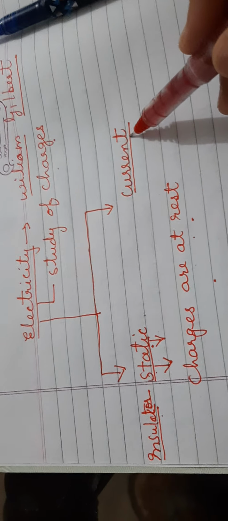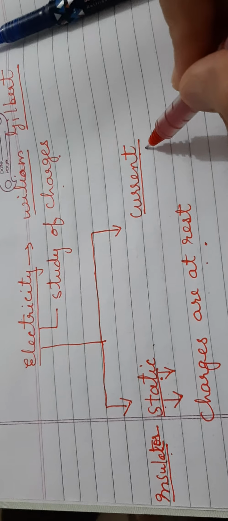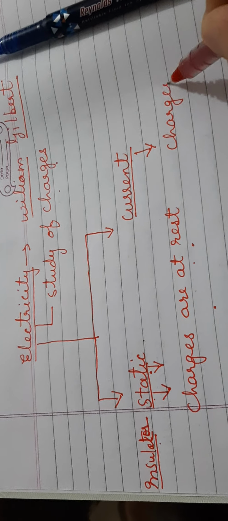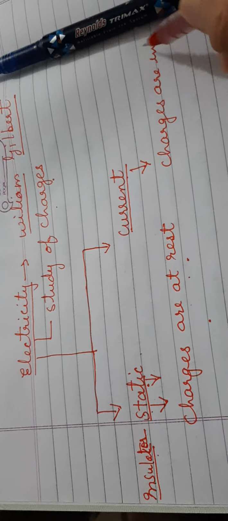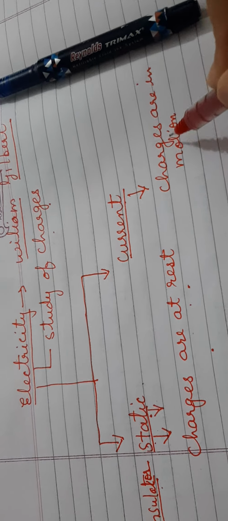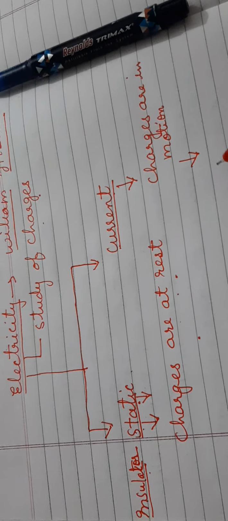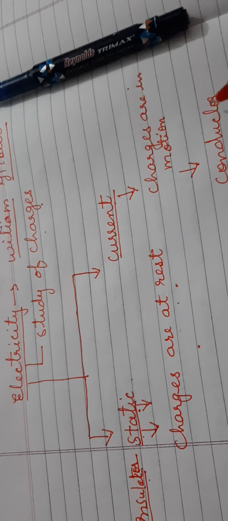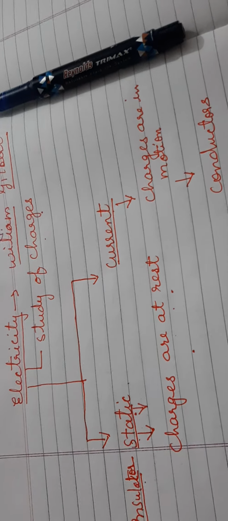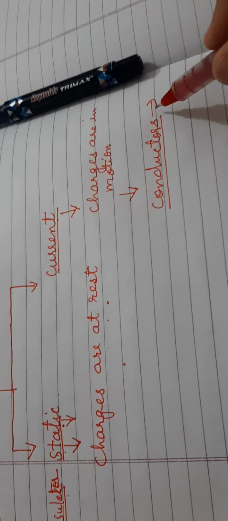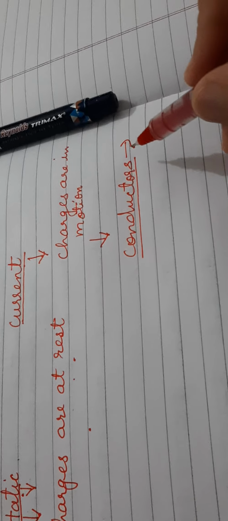But the other type of electricity is current electricity. In current electricity, the charges are in motion. This can be seen in most of the conductors. We know that conductors allow the electric current to pass through them very easily.